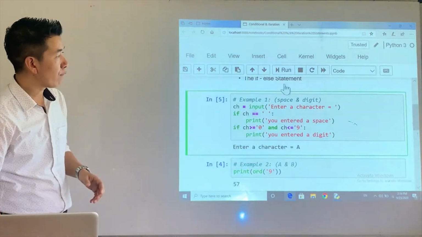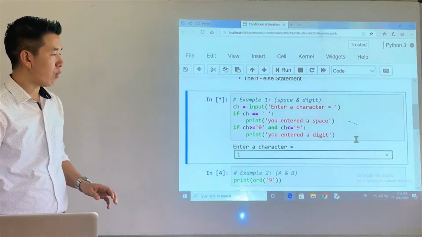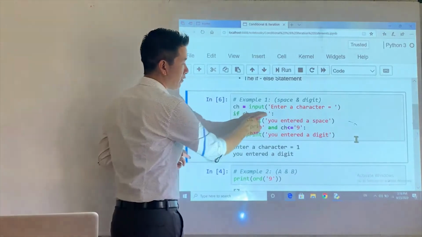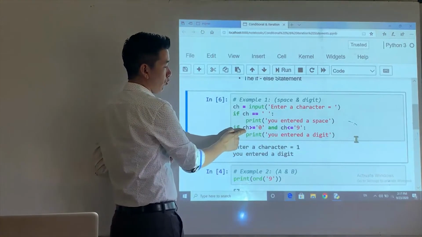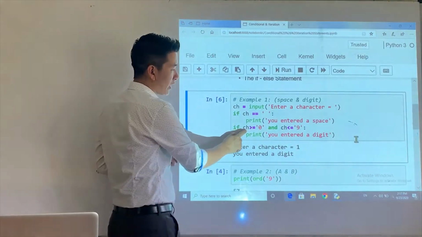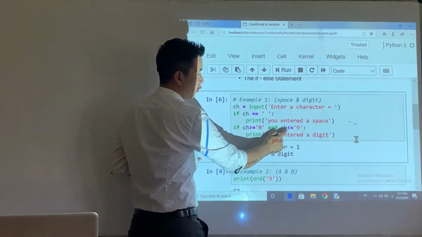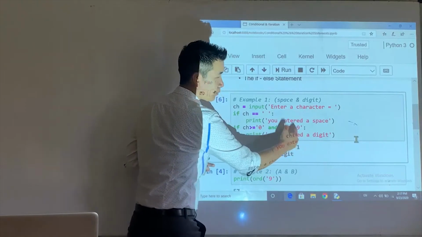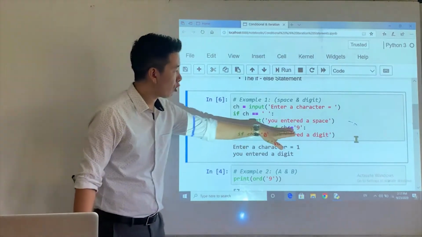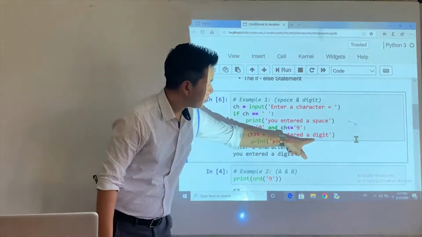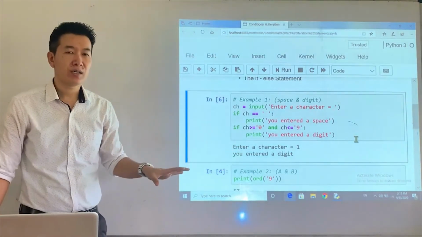Now let's run the program for some other combination. Let's say I enter 1 here. When I enter 1, this condition will be false. This statement will not be executed. However, the ASCII code of 1 is 49. 49 greater or equal to 48 is true. This condition is true. 49 is less than 57. Okay, the ASCII code of 9 is 57. So both the conditions become true, and then the overall condition becomes true, and this statement will be executed. Hence, you get the answer of you just entered a digit, right?